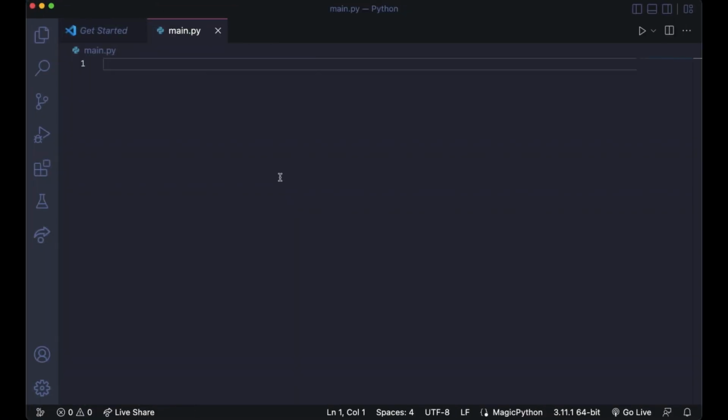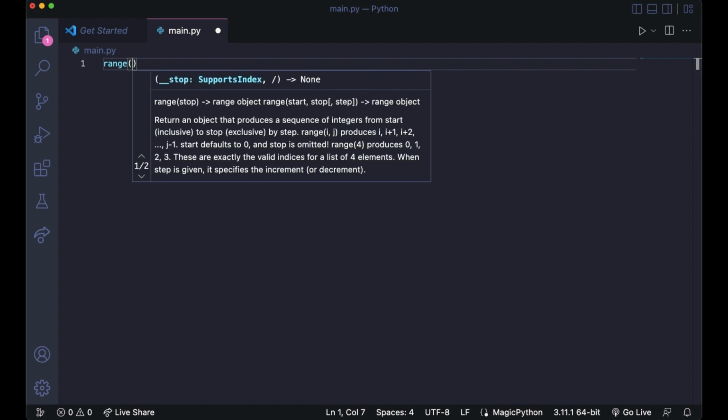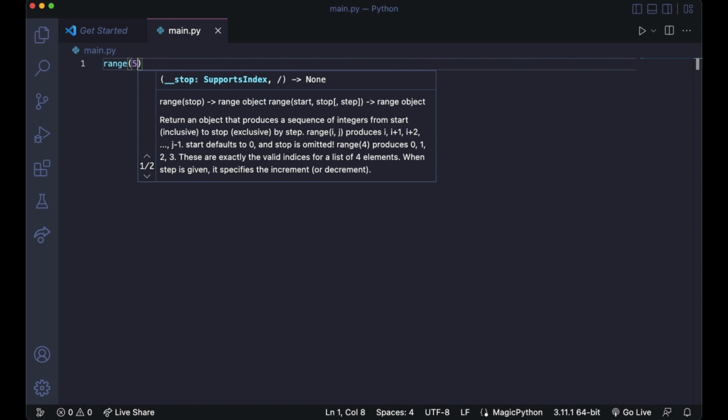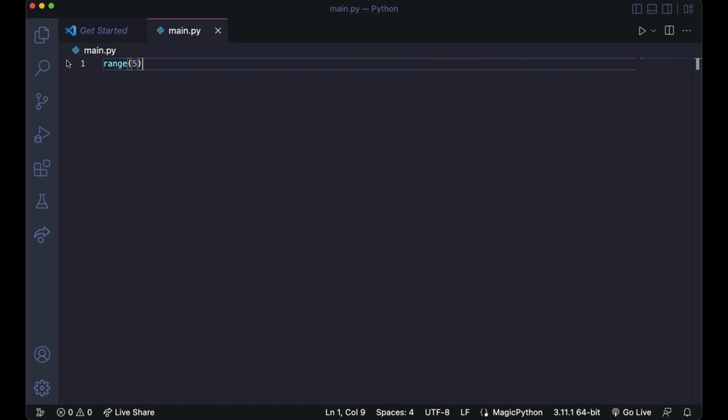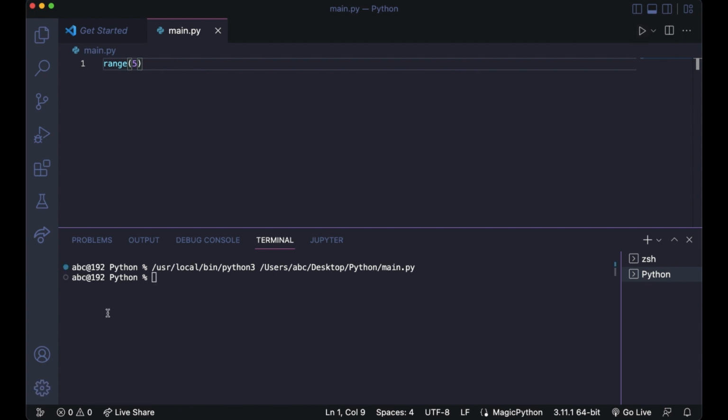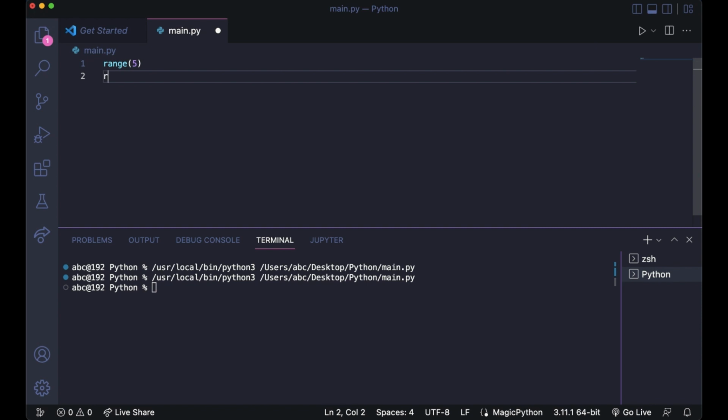So the range function in Python. What the range function in Python does is it's like an object, and you can do anything with it. So for example, if I do range 5, that is actually not how you're supposed to represent it. If we run the code, alright, I'm not printing it, my bad.